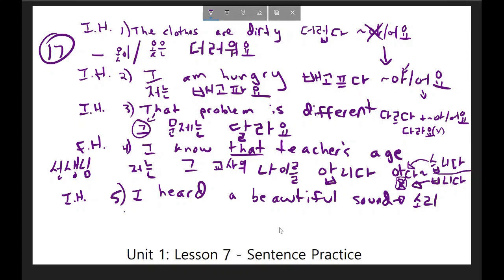Okay, the subject is I, so I'll write this first. The object of the sentence that I am hearing is a sound, so I need to write the word 소리 with the object particle to indicate that that's the object that I heard. Now I need to indicate that it's not just a sound, but a beautiful sound. The dictionary form of the word beautiful is 아름답다.